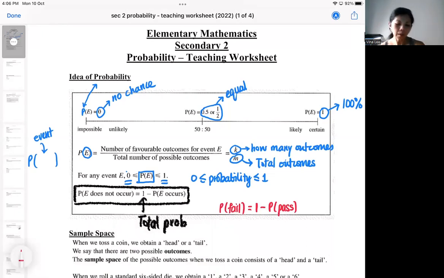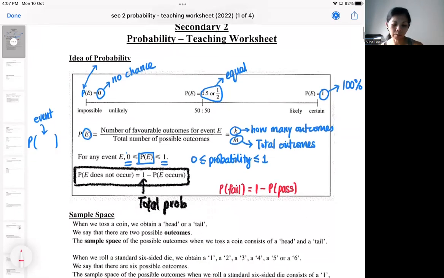So that is the basic first. For probability, it is between 0 and 1. It can be written as a fraction or decimal, but we just don't do it in percentage. And no negative numbers. You cannot have more than 1.